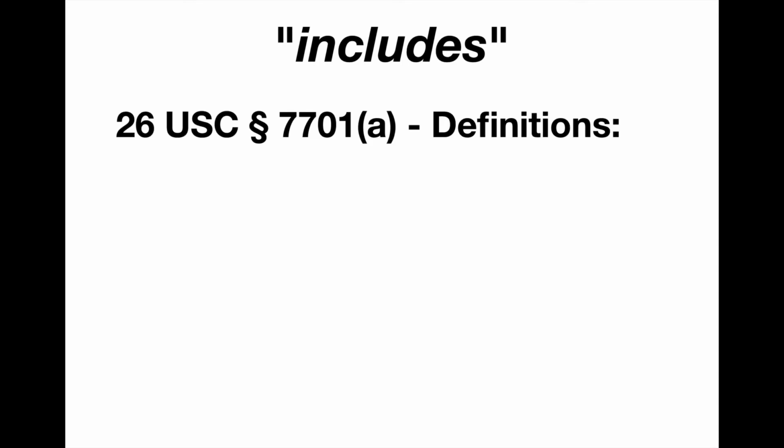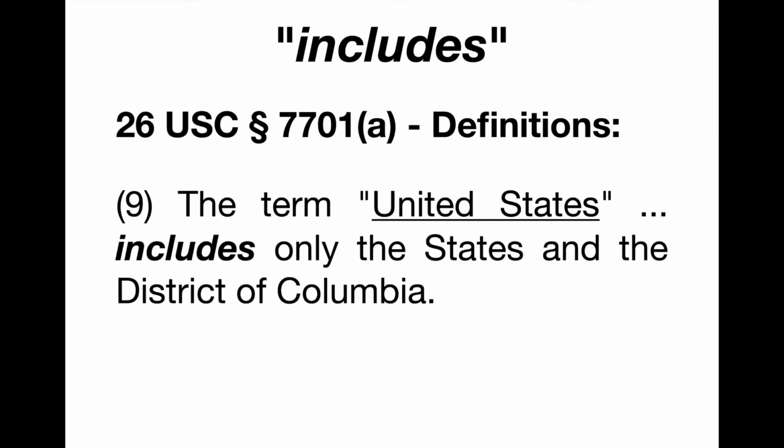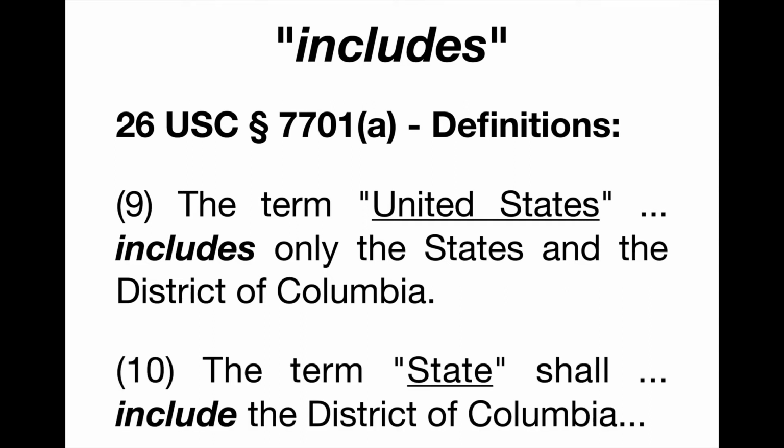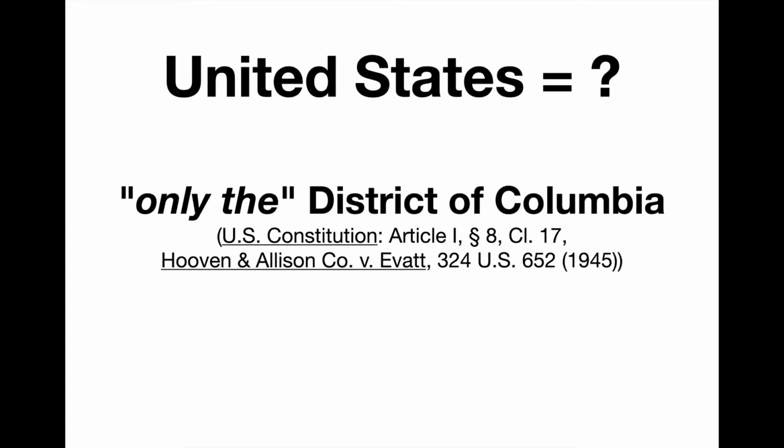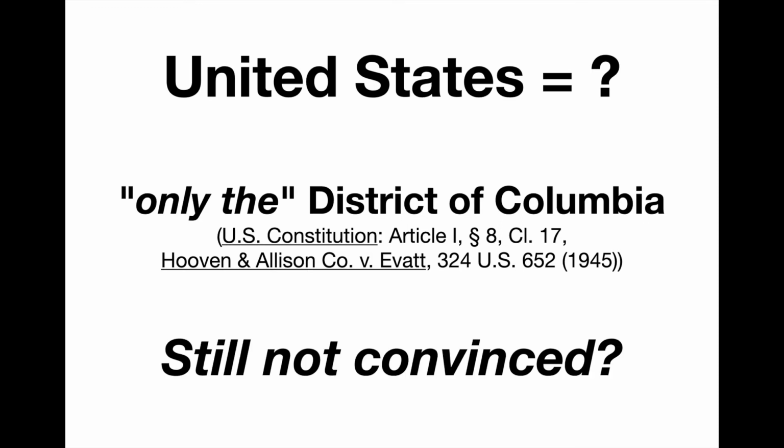So, in the tax laws, the term United States includes only the states and the District of Columbia, and also the term state shall include the District of Columbia, which really means that the United States is only the District of Columbia. Of course, many of you who are new to this channel may not be convinced of that. So let's take a look at the history books.